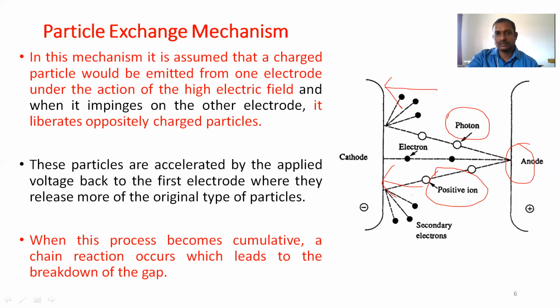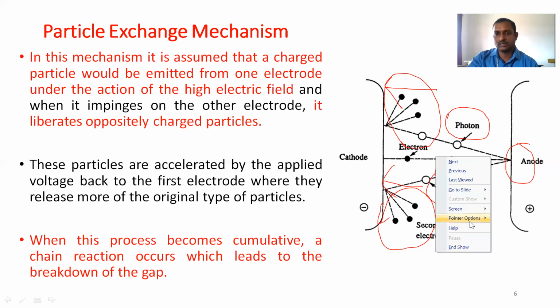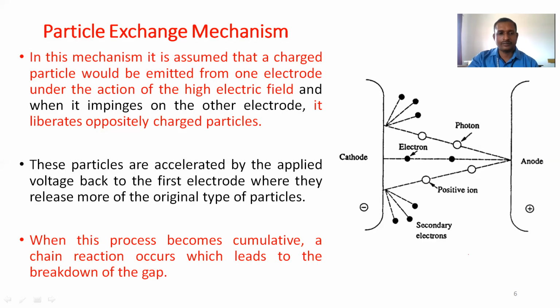When they strike the cathode surface, they release more of the original type of particles, so secondary electrons will be produced. If the number of electrons increases up to a certain level, current growth becomes possible, and this causes the breakdown in the gap. The process becomes cumulative, a chain reaction, which leads to breakdown in the gap.